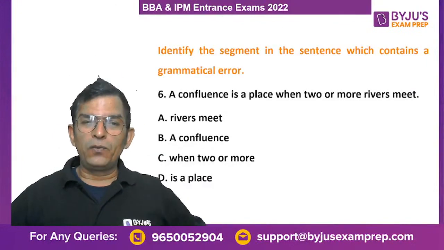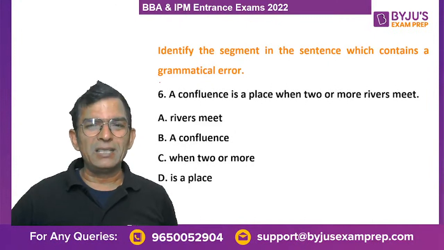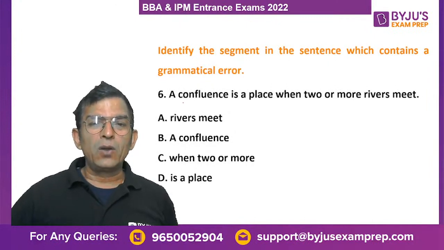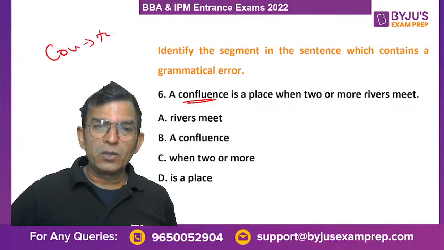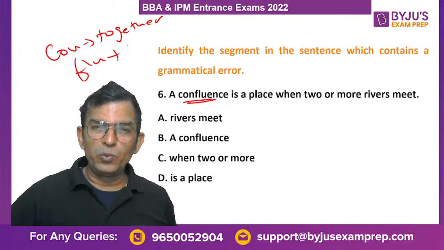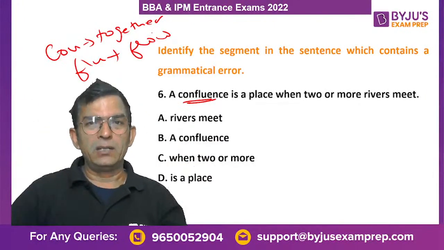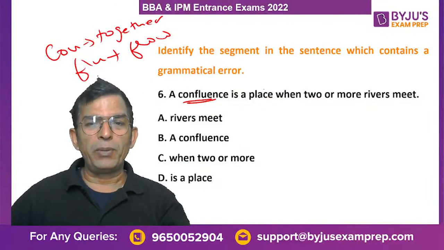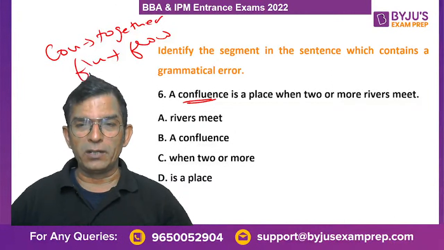Achha, a confluence is a place when two or more rivers meet. Again, a very easy question, sir. Confluence means sangam. Okay, con means together, and flu means to flow. So, confluence: coming together, flowing together. A confluence is a place when two or more rivers meet. What is the answer? I am pretty sure you'll get it.